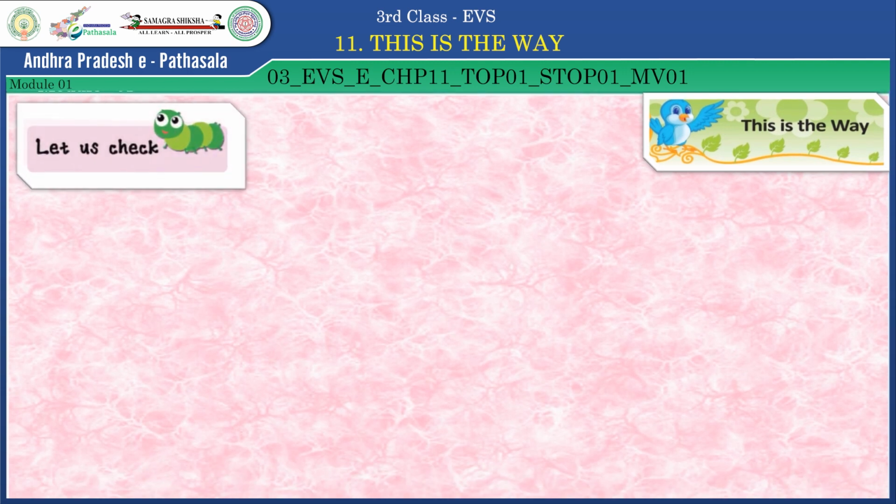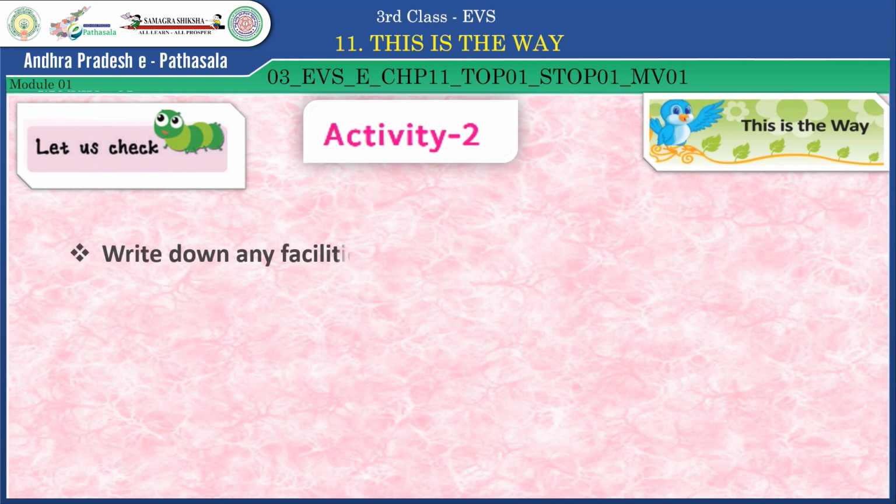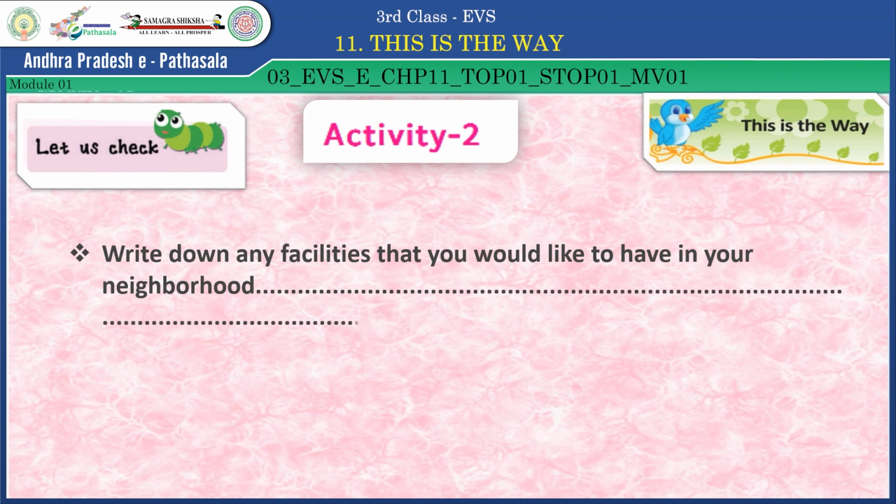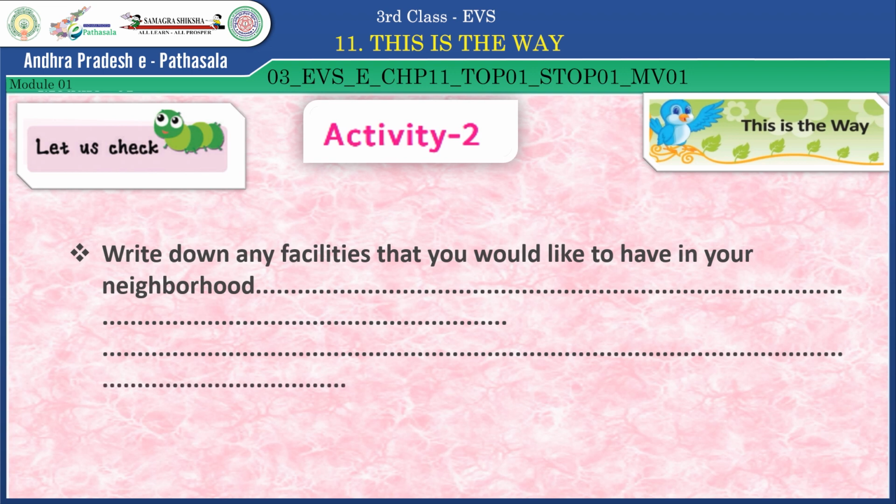Children, let us check another activity. So, here is a question for you. Write down any facilities that you would like to have in your neighborhood. You have to write the facilities in these blanks. Children, write down in these blanks and show to your teacher.